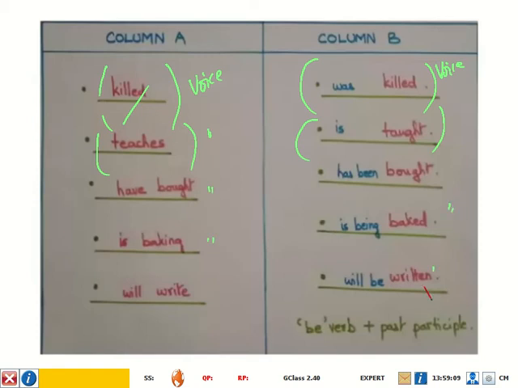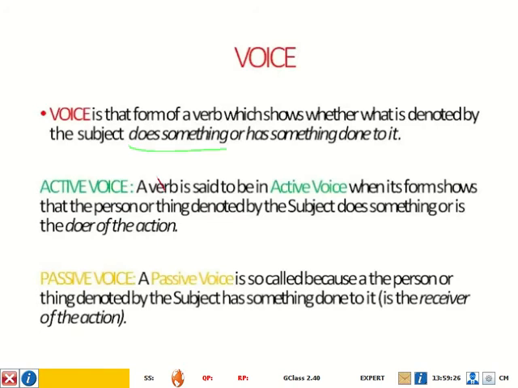All right, and what does this form do? The form indicates whether the subject is the doer of the action, that means the subject does something, or it indicates whether the subject has something done to it, meaning whether the subject is the receiver of the action.